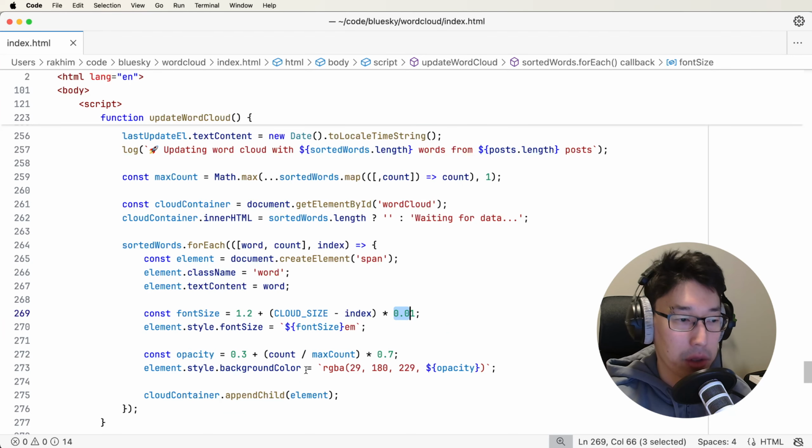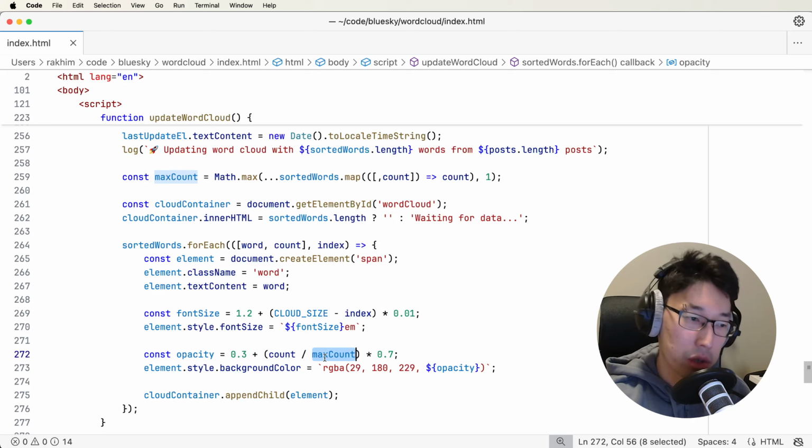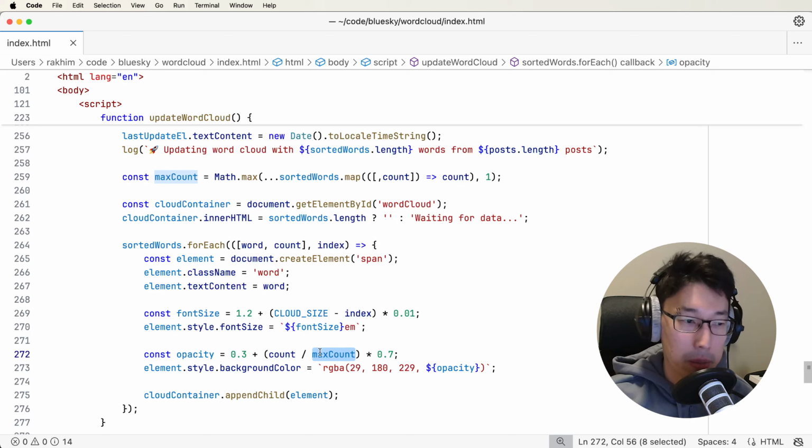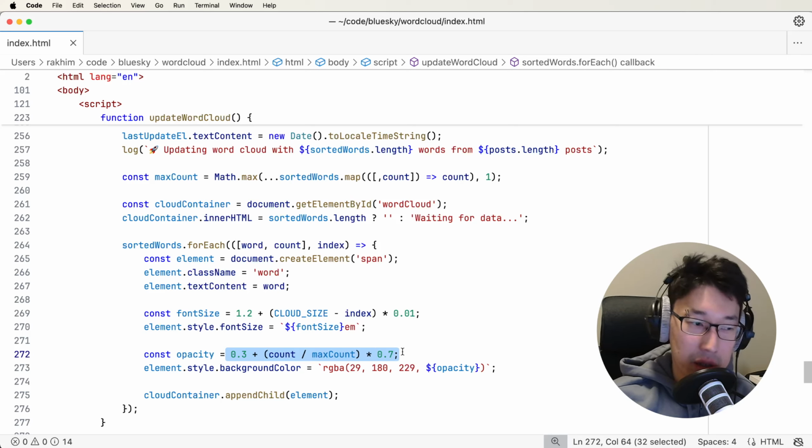For this, I have to have this max count, the word that has the most common occurrence. I want to compare it to the occurrence of this word, and then have this strange formula that calculates the opacity, and then I apply this opacity to the background color.